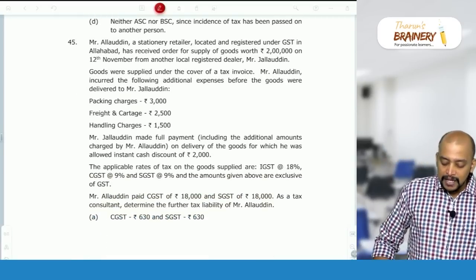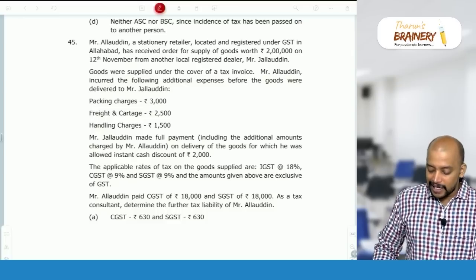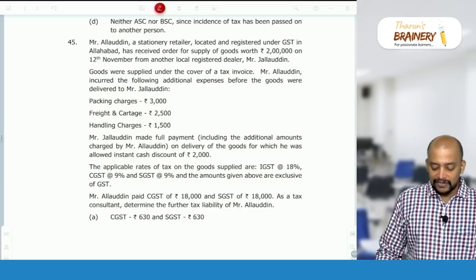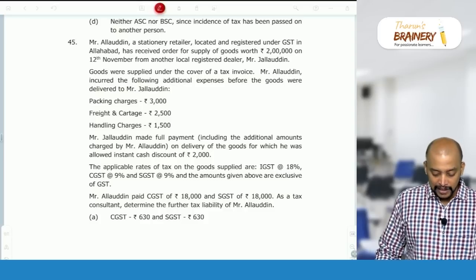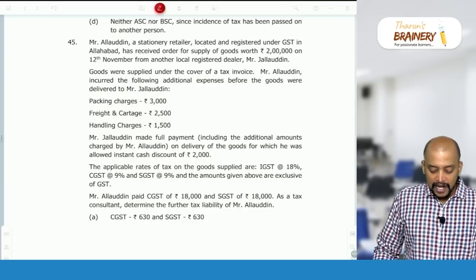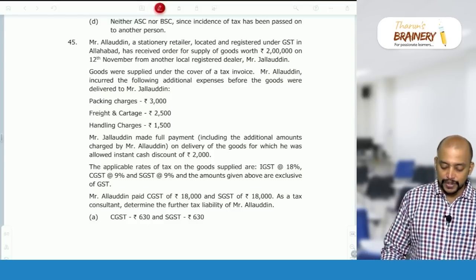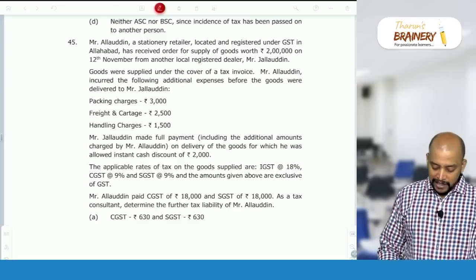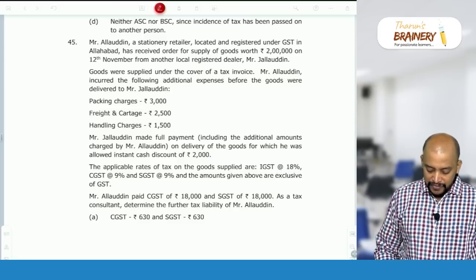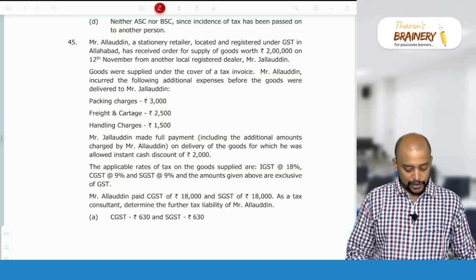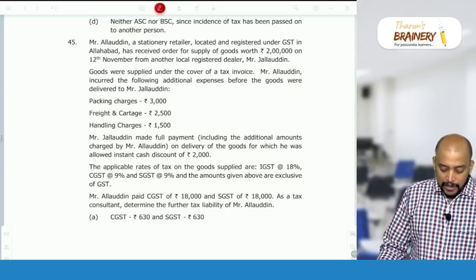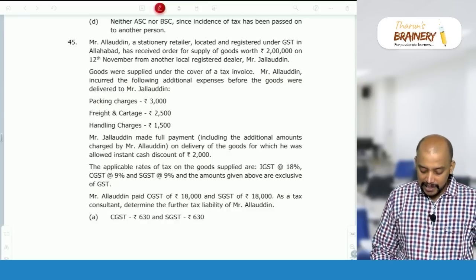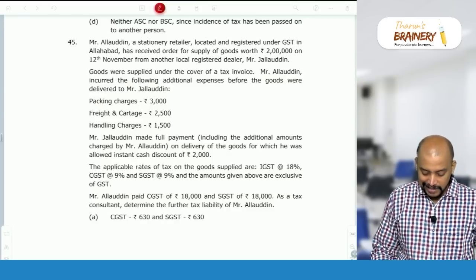Then 45. Mr. Alauddin, a stationery retailer located and registered under GST in Allahabad, has received an order for supply of goods worth rupees 2 lakhs on 12 November from another local dealer, Mr. Jalaluddin. Goods were supplied under the cover of a tax invoice. Alauddin incurred the following additional expenses before the goods were delivered to Jalaluddin: packing charges, freight and handling charges. Jalaluddin made full payment including additional amounts on delivery of goods, for which he was allowed an instant cash discount of 2000 rupees. Is this discount before supply or after supply? This discount is given before supply. The applicable rate of tax on the goods is IGST 18, CGST 9, SGST 9.